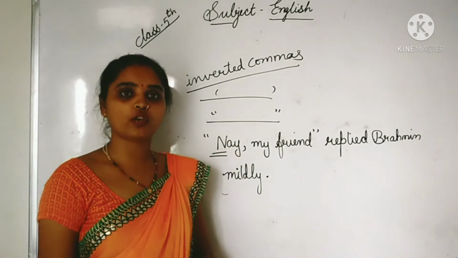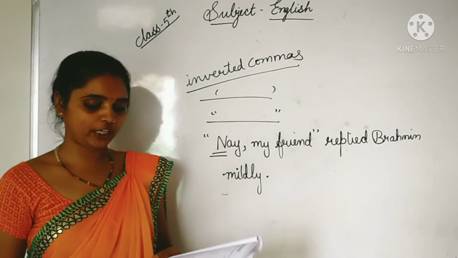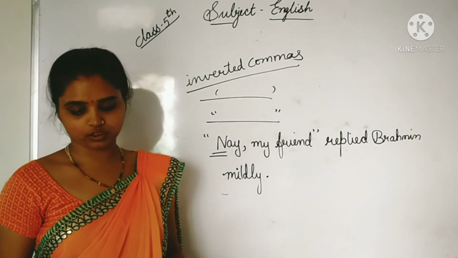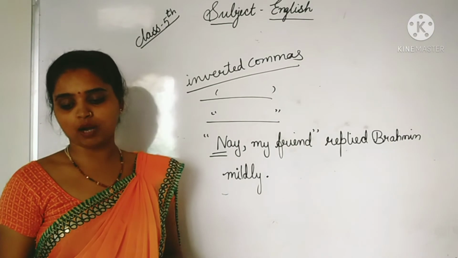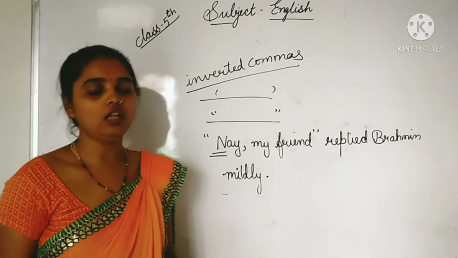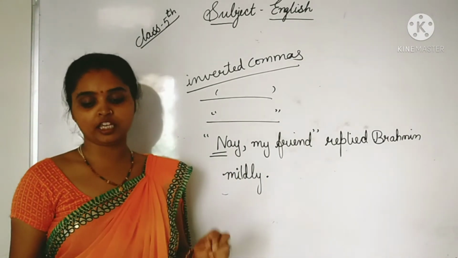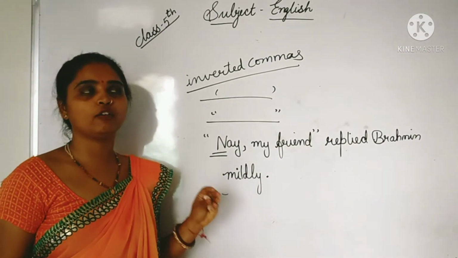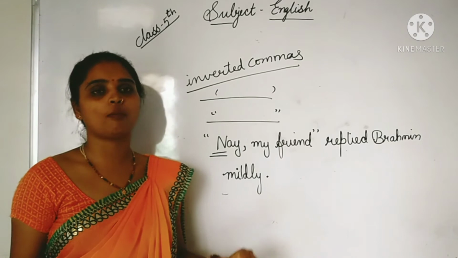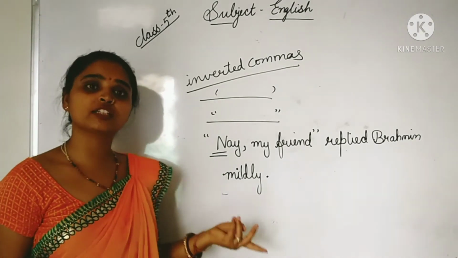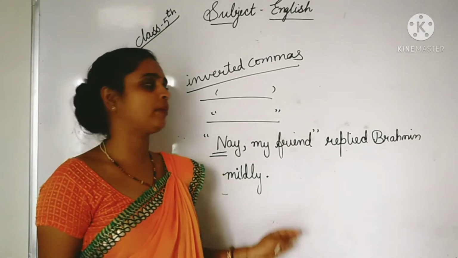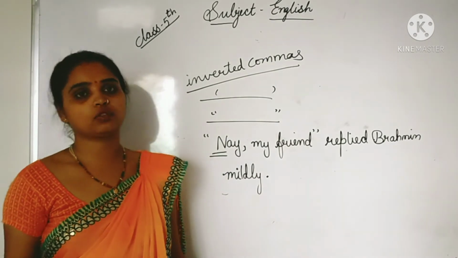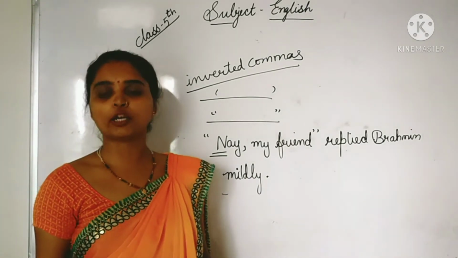I hope students you have understood this. Next we are going to learn some more things. Use inverted commas to mark the beginning and end of a dialogue. We have to keep in our mind, if we are using the inverted comma, we have to use it at the beginning of the sentence. It may be in the beginning or it may be at the end of the sentences. But it should be in a dialogue form or a quotation form.